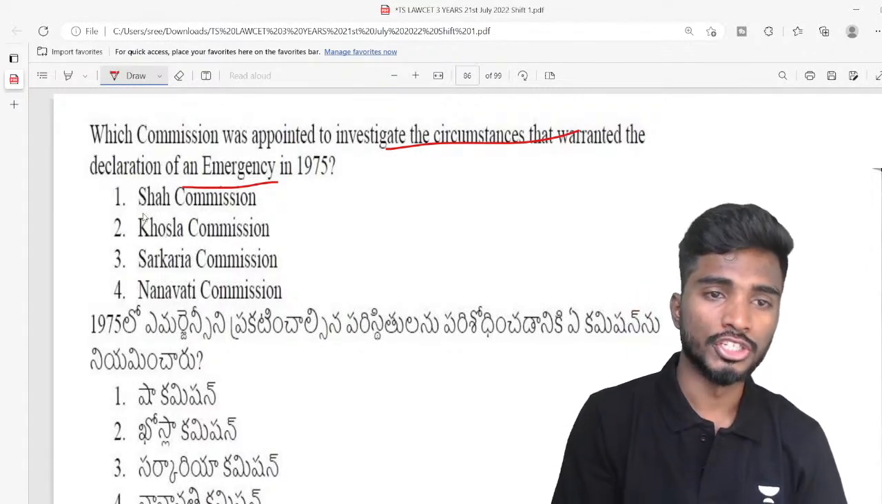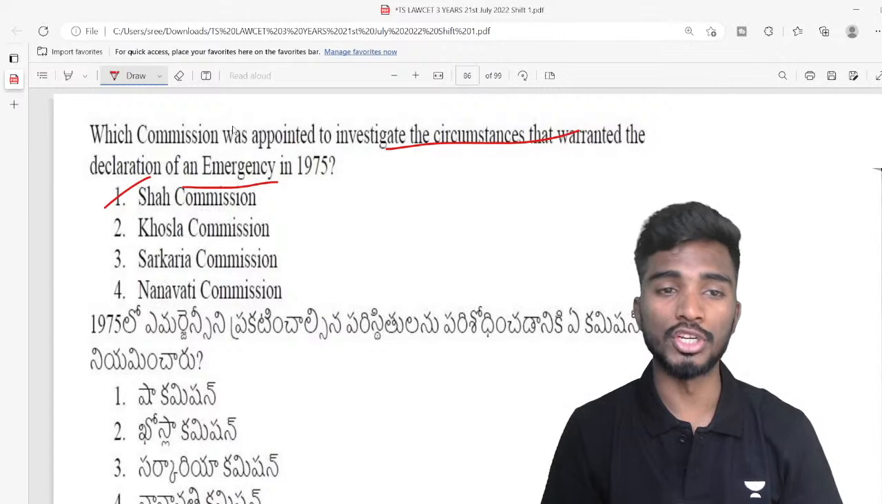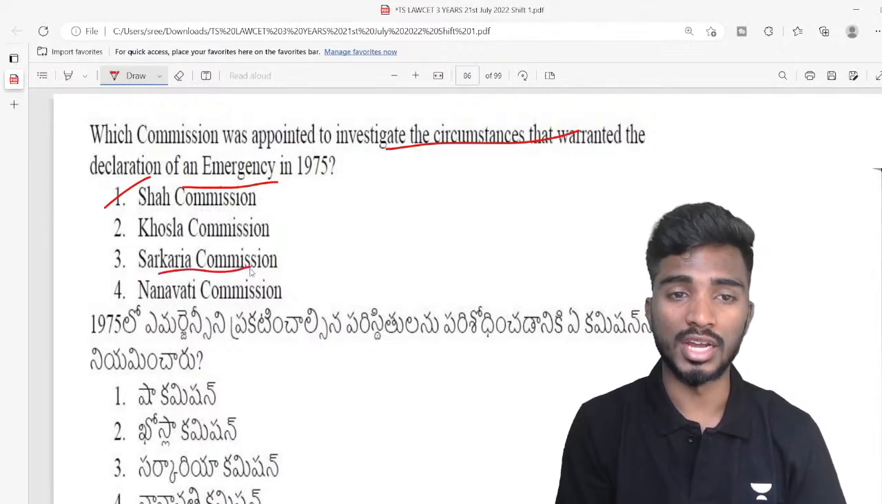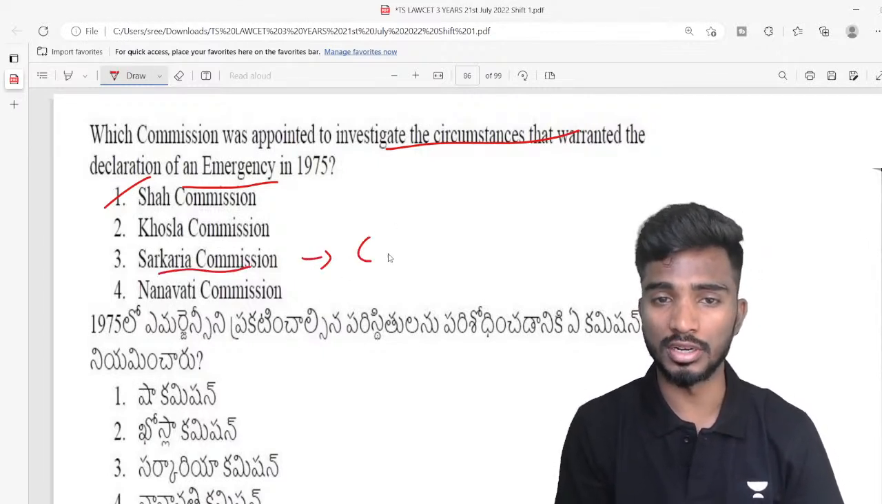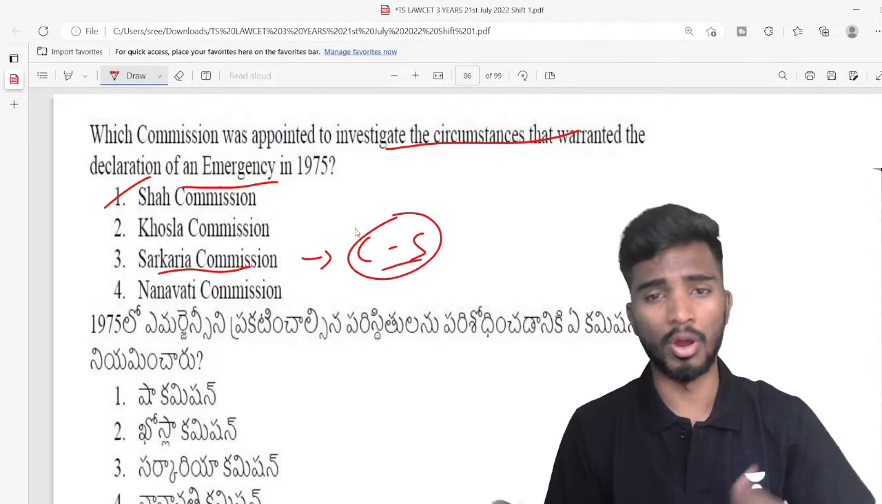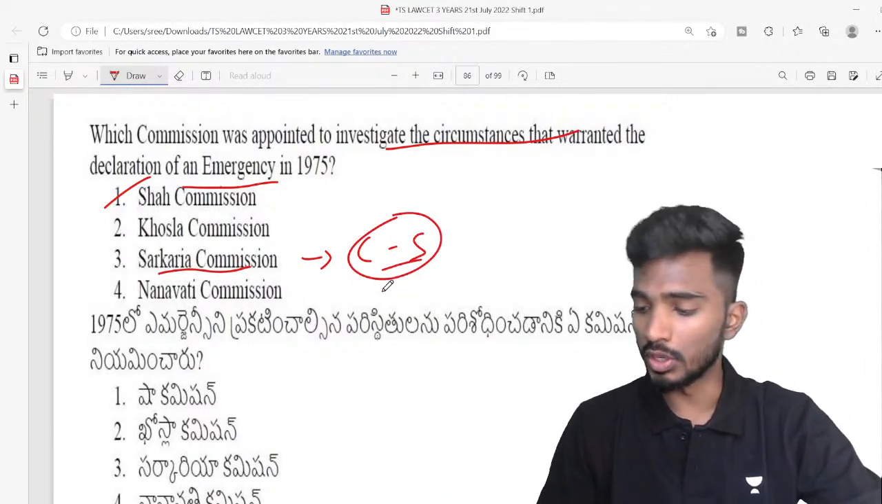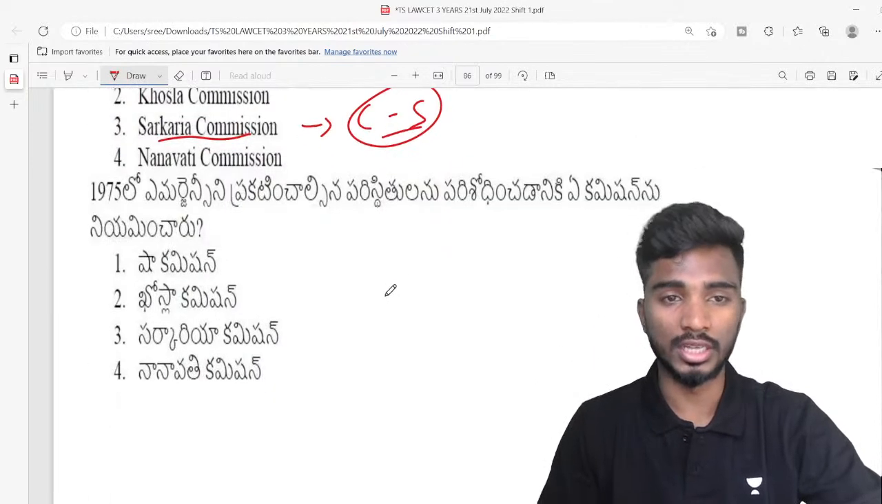The answer is Shah Commission. So along with Shah Commission, you also have to remember Sarkaria Commission. Sarkaria Commission is related to center-state relations, about which we will discuss in our class on important committees and commissions. Very good, Nidhi. Excellent. Well done.